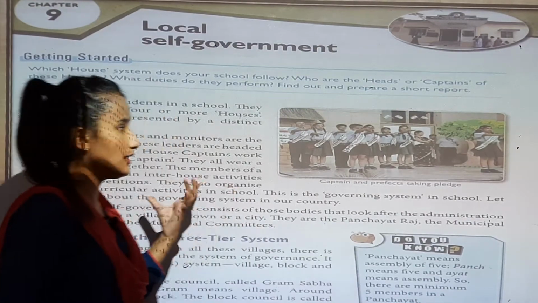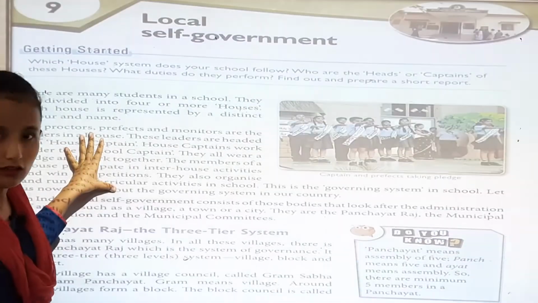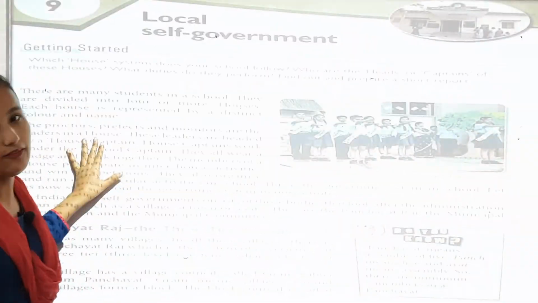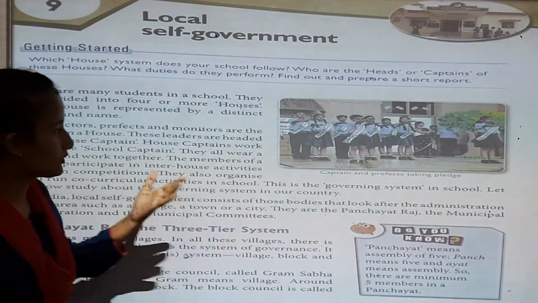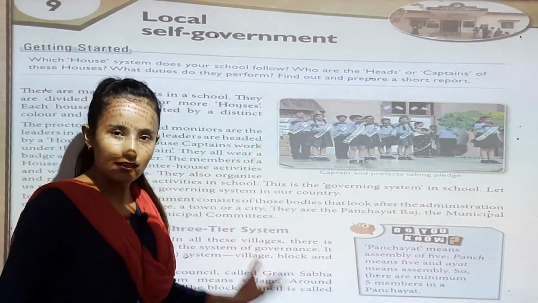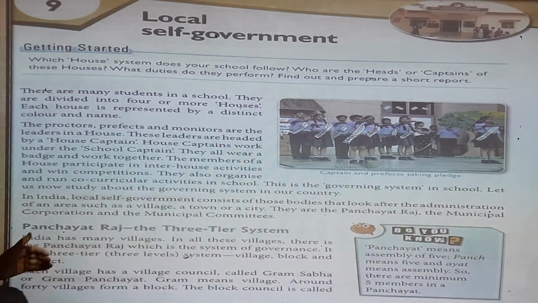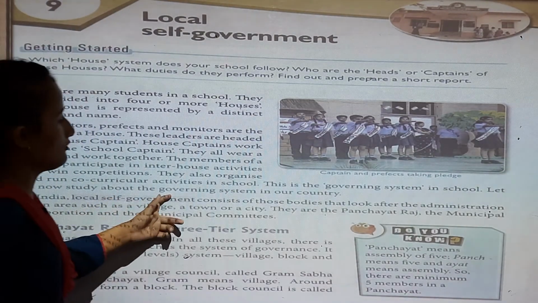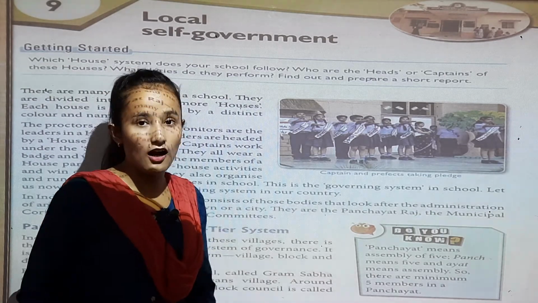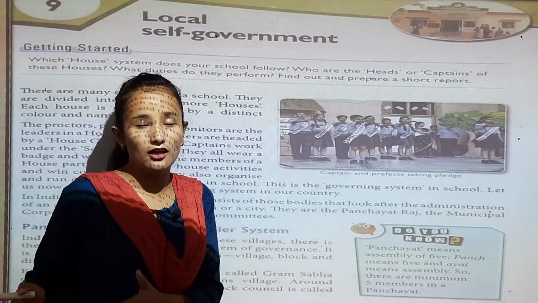This is the system of government school, and you can say private school. In other private schools you can see these are the systems in other schools also. Now we are going to know about the governing system in our country, how the system is in our country.